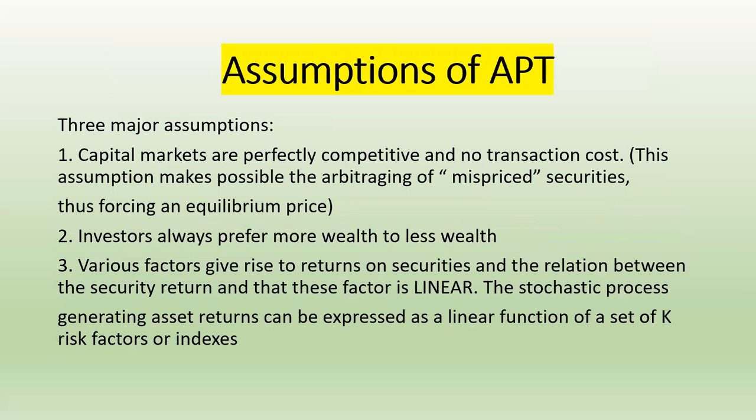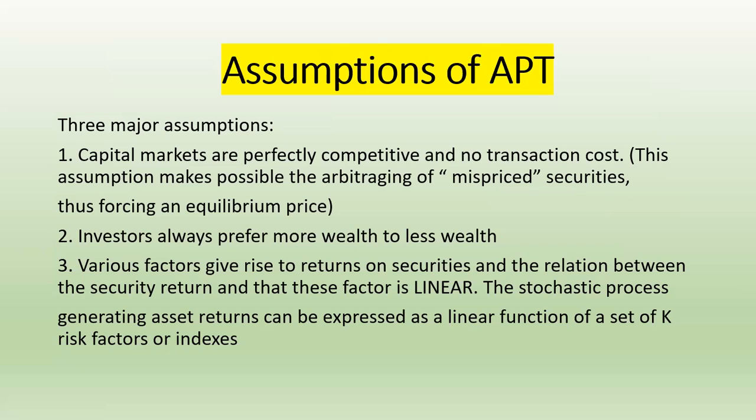Now, what are the assumptions of the APT? There are three major assumptions. First is what? The capital markets are perfectly competitive and there is no transaction cost, means there is a perfect feature of perfect competition and no transaction cost. The assumption makes possible the arbitraging of mispriced security. Okay, here arbitraging means what? You will buy from another market at a lower cost and sell it in a different market at a higher cost. Okay, thus forcing equilibrium price.